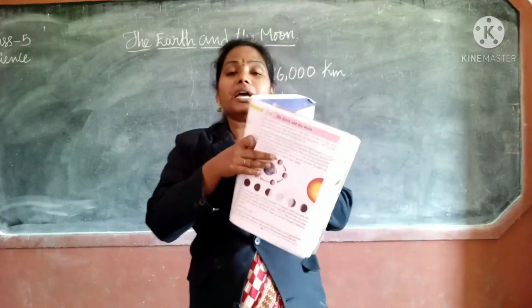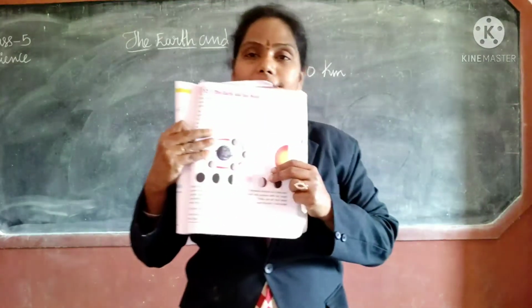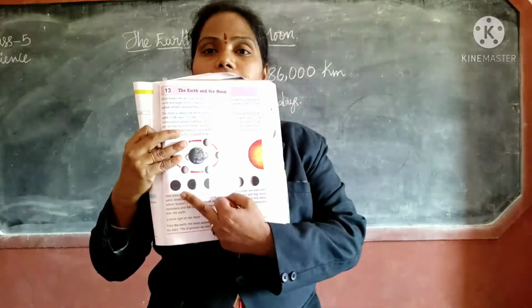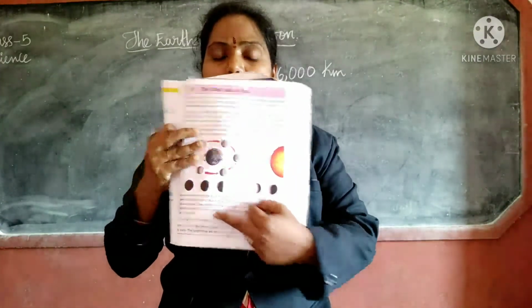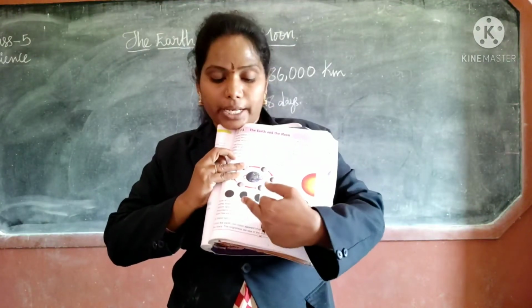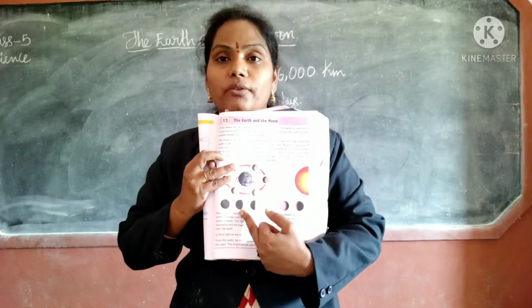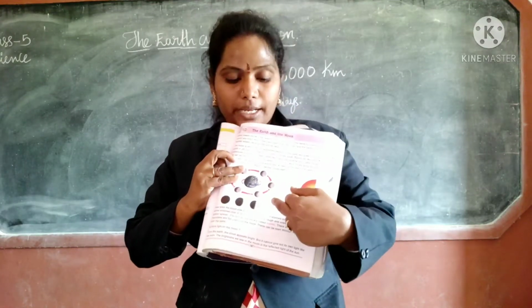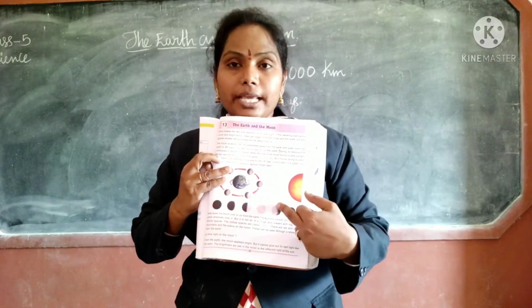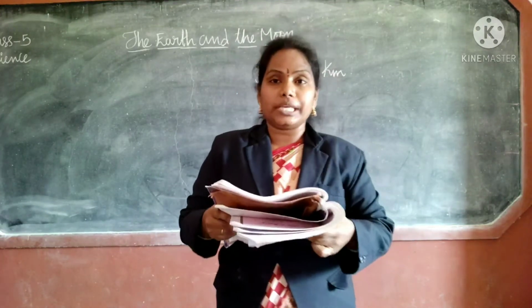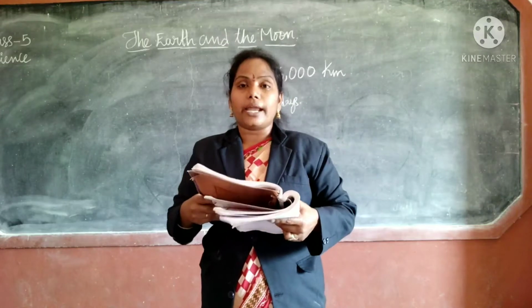You can see in the picture like this. Starting it is new moon day. Next, starting it is small, we can see the moon. Again somewhat bigger. Again full moon day. Next again it appears smaller. So this you see at night.